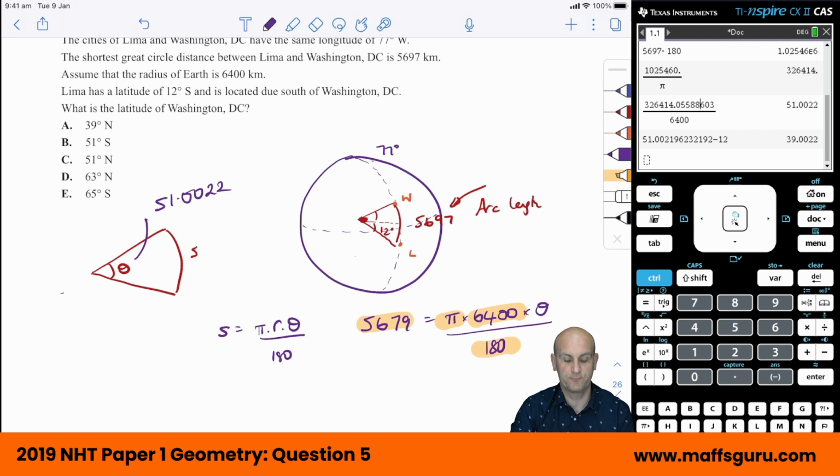51.0022 degrees. We knew that Lima was down here at 12 degrees. So if I take away my 12, I find out that this angle here is 39 degrees and it is north of my equator. And so A is my correct answer.